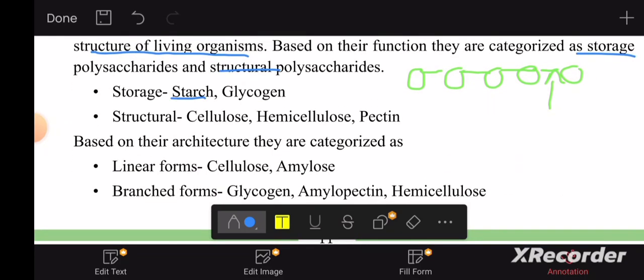Starch is found in plants, to store food. Glycogen is found in fungi and animals, to store food. Glucose molecules combine together to form glycogen. Glycogen is actually stored in the liver and muscles. If the sugar content in your blood is low, glycogen can be converted back into sugar, to make sugar more available.